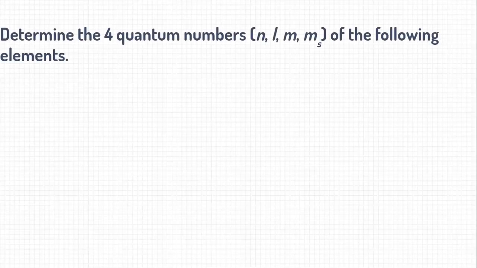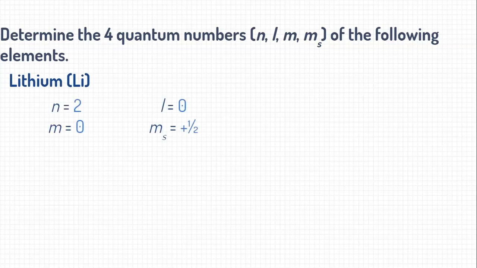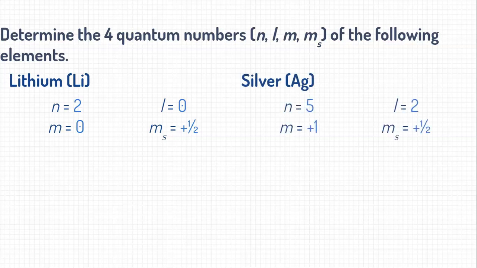So you're going to do some examples on your own. For each of these, you're going to determine the 4 quantum numbers, N, L, M, and MS, of the following elements. So go ahead and try that for lithium. And here's your answer. We got N equals 2, L equals 0, M equals 0, and MS equals plus 1/2. Go ahead and do silver now. And there's your answer. N equals 5, L equals 2, M equals plus 1, and MS equals plus 1/2.